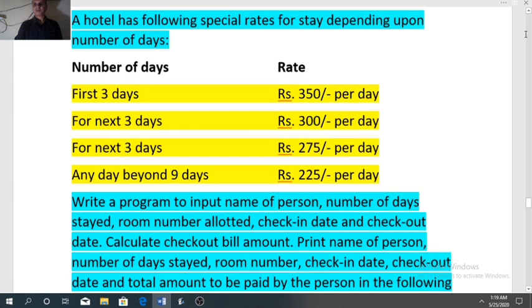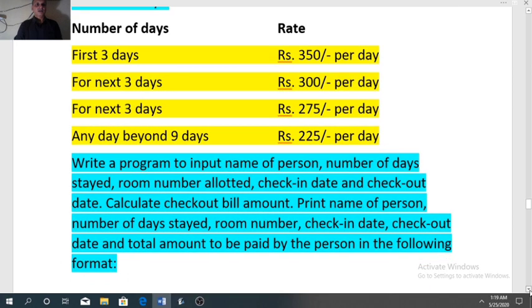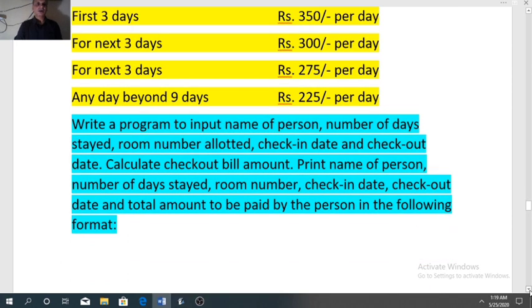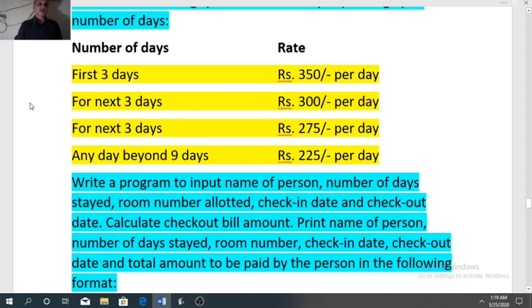Let us see one more program. A hotel has following special rates for stay depending upon number of days. For first 3 days, hotel is charging 350 rupees per day. For next 3, 300 per day. For next 3, 275 per day. Any day beyond 9 days, that is 225 rupees per day. So whenever you get the slab like this, next 3, see the meaning of this.